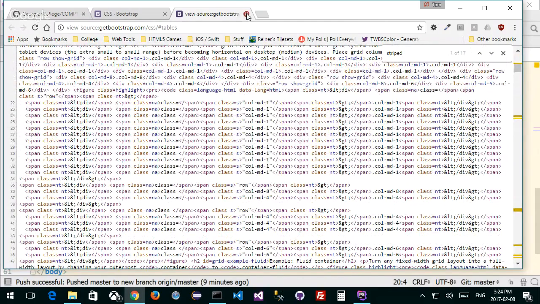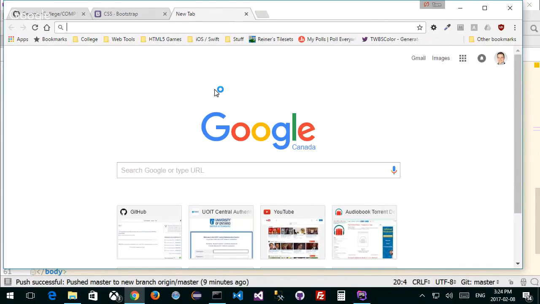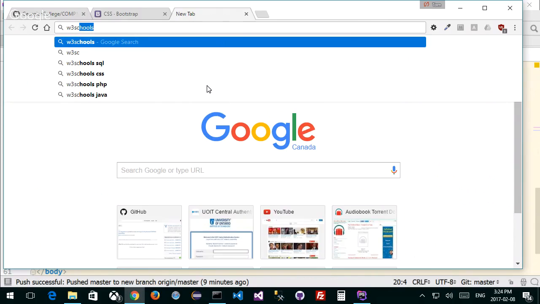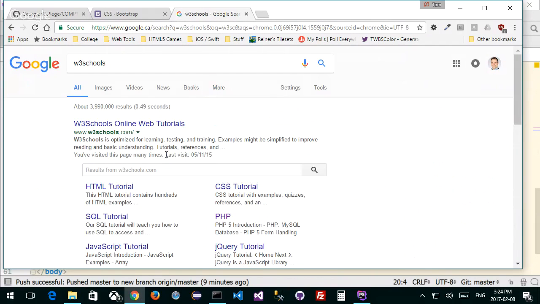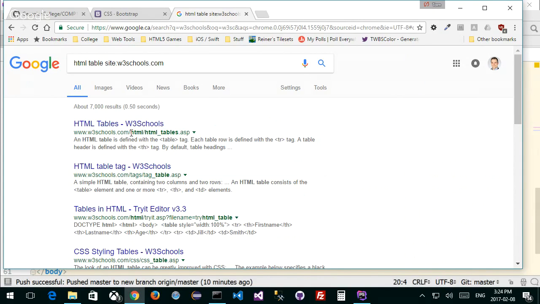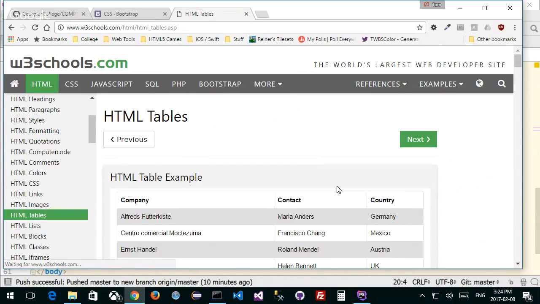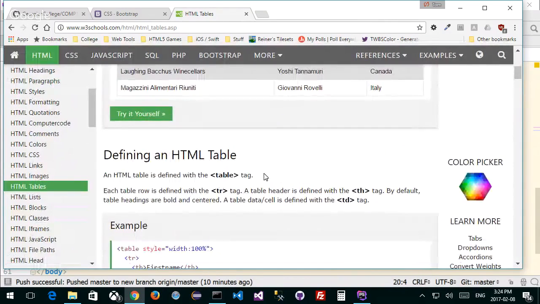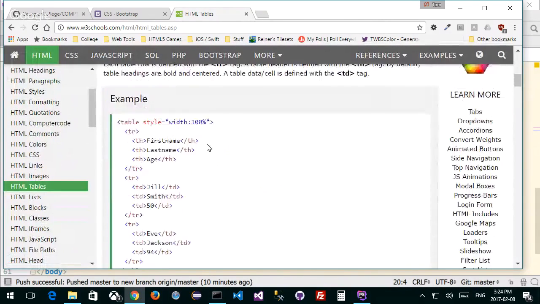Let's go back. The other way is, if you don't remember how to do tables and if you're not good at it, you can always go to W3 Schools, right? Somehow, though, you've got to remember how to do tables. And if I was going to research for an essay, HTML table, I search for that. Here we go. Here's tables, and it shows you what to do. And they give you the code, right? So this is the other way to do it.